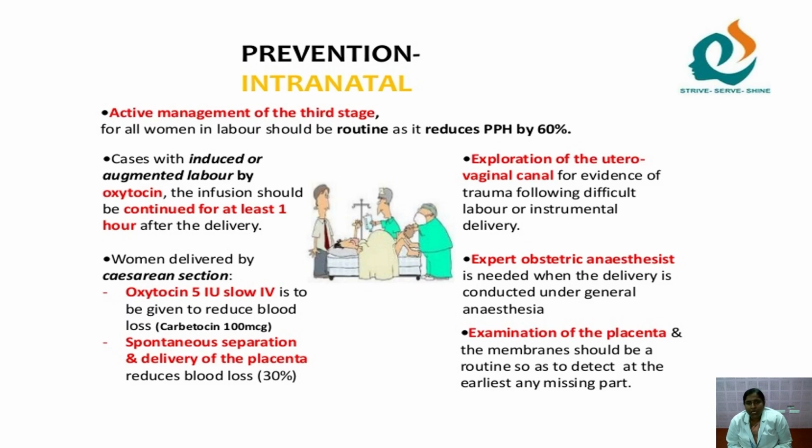So next we move on to the prevention steps to be taken during the intranatal period. What is intranatal? That is at the time of labor. What are the things we have to keep in mind? Active management of the third stage of labor is very important to reduce PPH by 60%. If we are inducing labor with oxytocin, it has to be continued at least 1 hour after delivery. And if the woman is delivered by cesarean, even then we have to continue oxytocin 5 international units slow IV to reduce the blood loss.